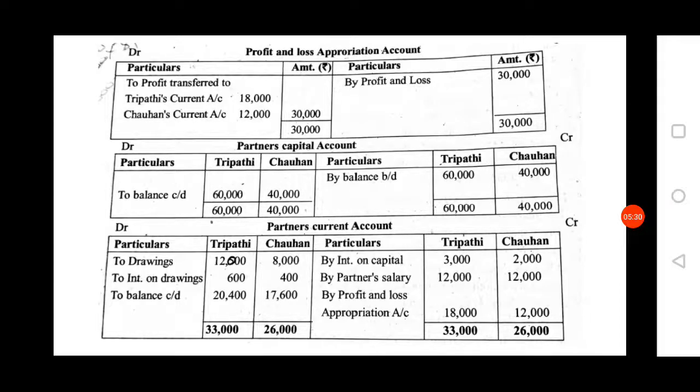Here no other entry. Here credit side is more. From the credit side total, if you deduct the debit side items, then you will get the balancing figure, that is 20,400 for Tripathi and 17,600 for Chauhan. Next problem.